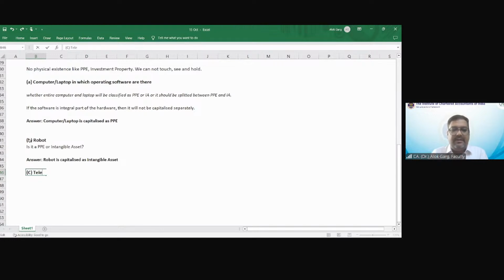A telecom company has got a 5G license from the Government of India, by way of a contract.